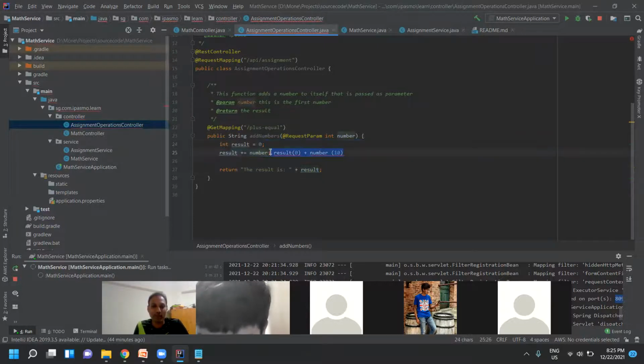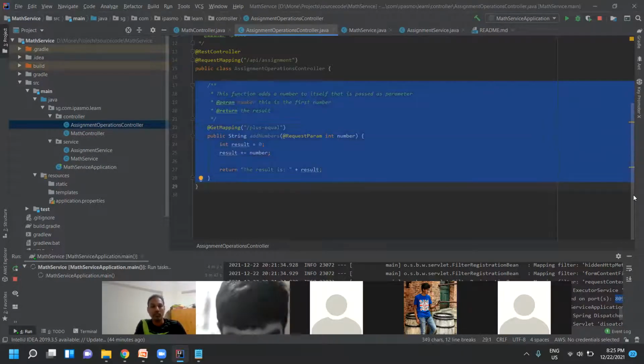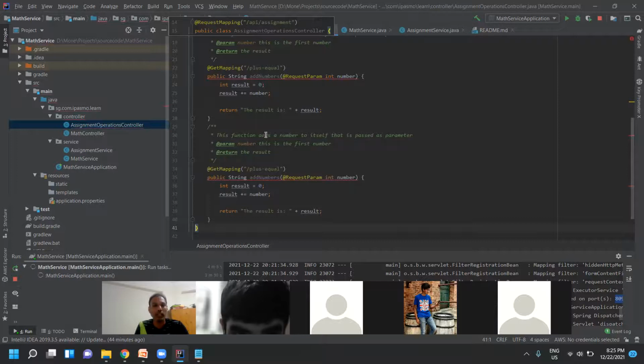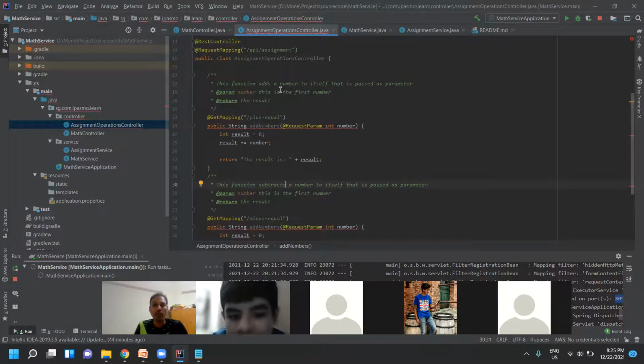So what we are trying to learn here is this operator, plus is equal to, an arithmetic operator. Now the same thing I want to show you using minus. So for minus, the function subtracts a number.